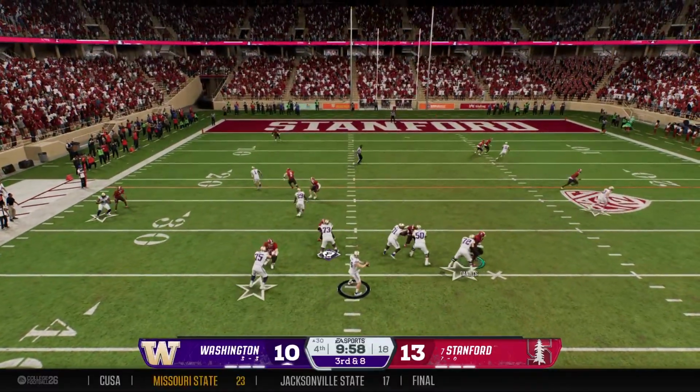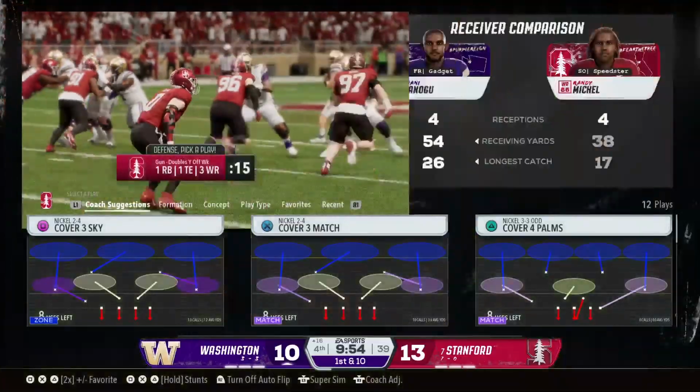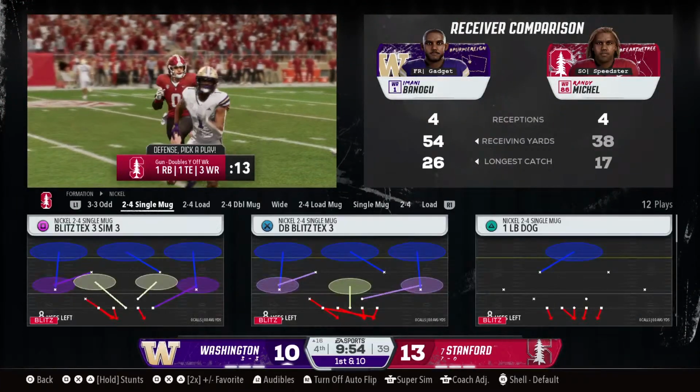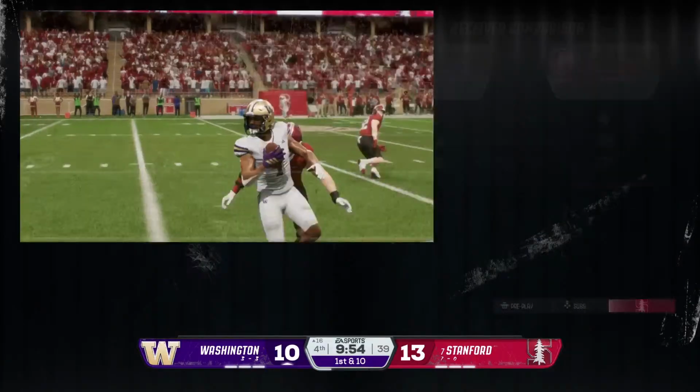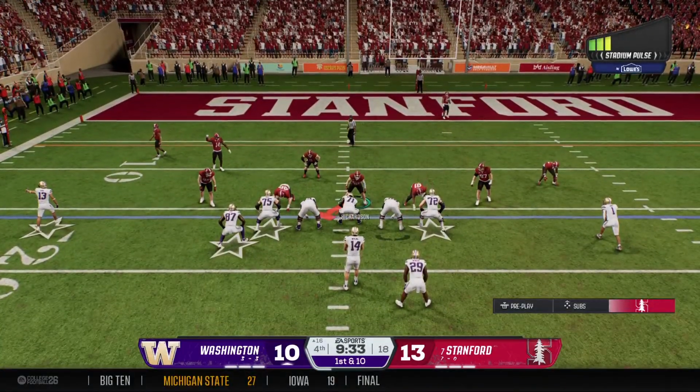On 3rd and long, he's going to have to throw for it. Complete downfield. That'll be enough for a 1st down, and they've got it at the 16-yard line. Washington has it and a fresh set of downs.